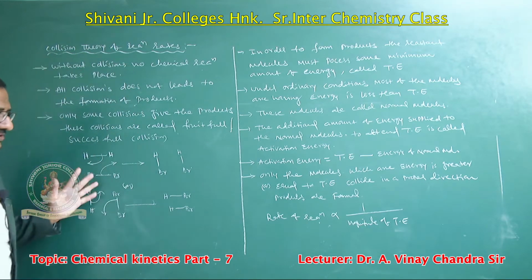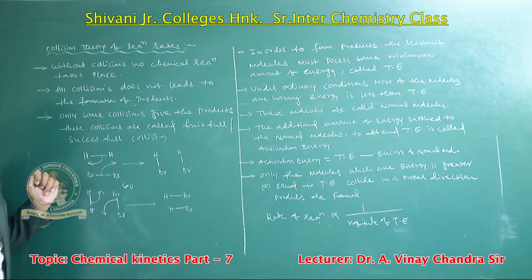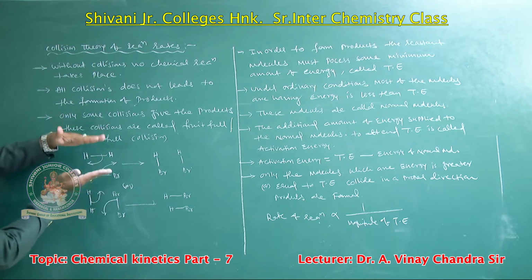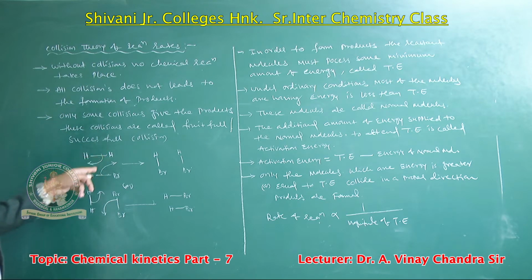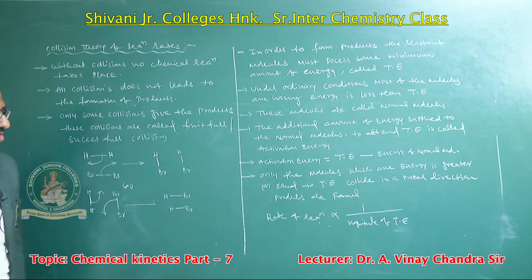For example, in the diagram here I have given two types of collisions and two paths. One path is here: this one is a hydrogen molecule and this one is a bromine molecule. In this direction the collisions take place and energy transmission takes place. Due to that, the electrons are rearranged, and we get the product hydrogen bromide. So this type of collision leads to the product.